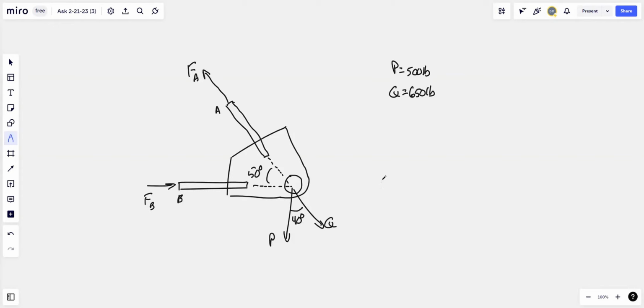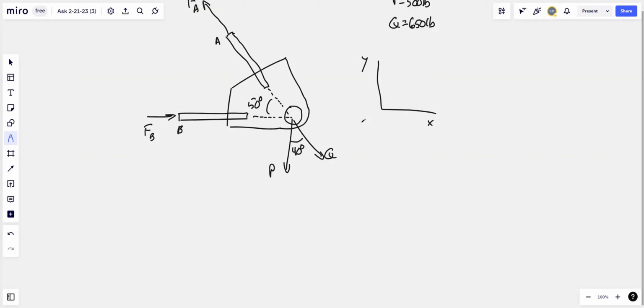In this problem, you have an aircraft connection, and it's got forces P and Q that you know, and FA and FB that you're looking for. And you're told this object is in equilibrium. So let's do a traditional X, Y axis, no reason to be fancy. And then we just break every force, known and unknown, into components.